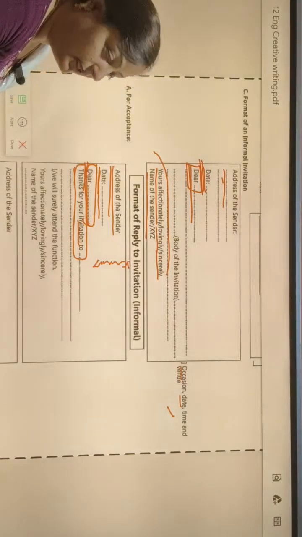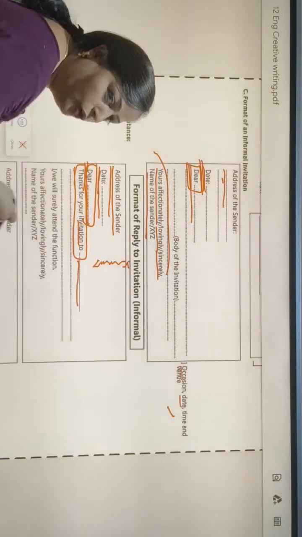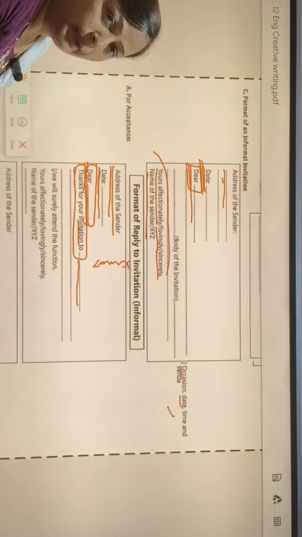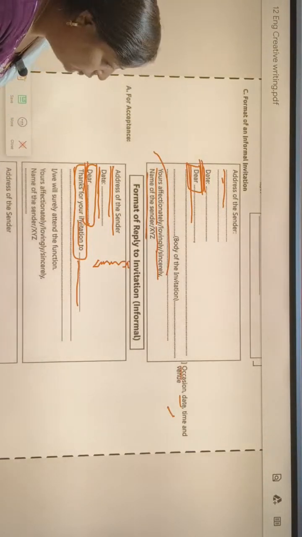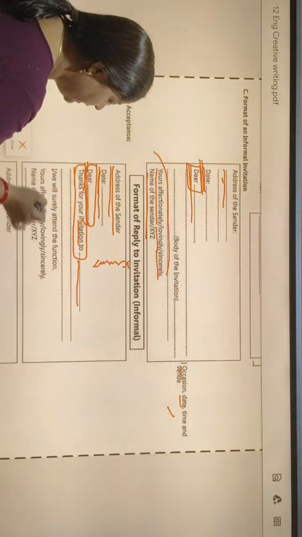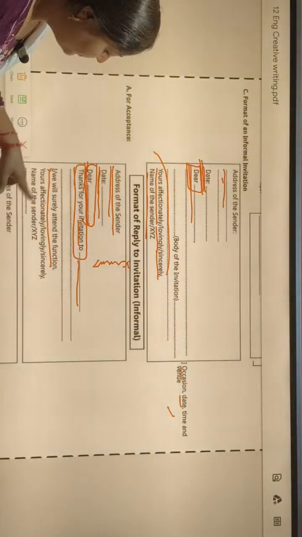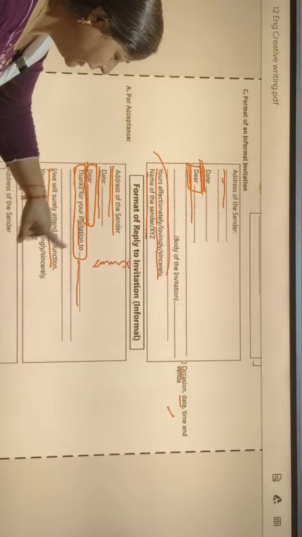We will write this line, thanks for your invitation, and then we will mention on which occasion you have invited me, the time, venue, and all the details we can give here. We will surely attend the function, and here we will make it clear that I or we will surely attend the function.